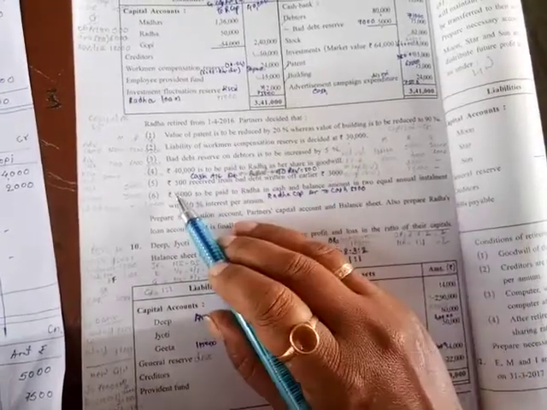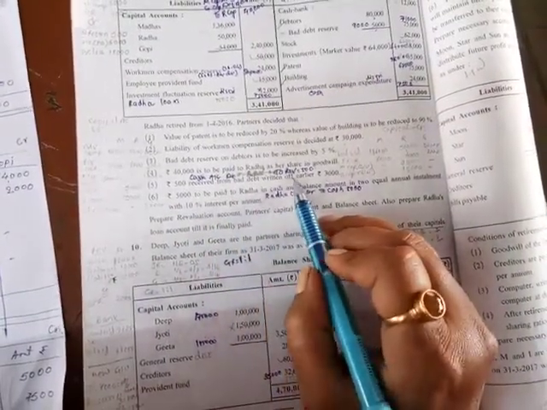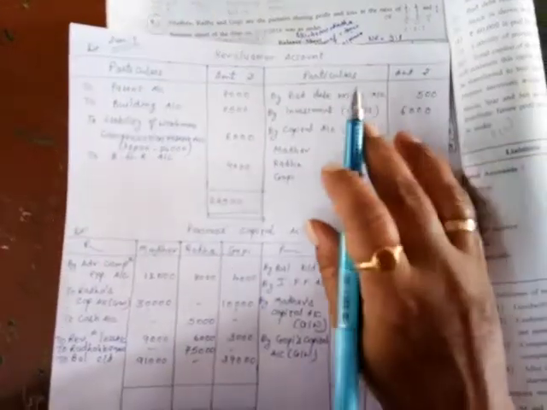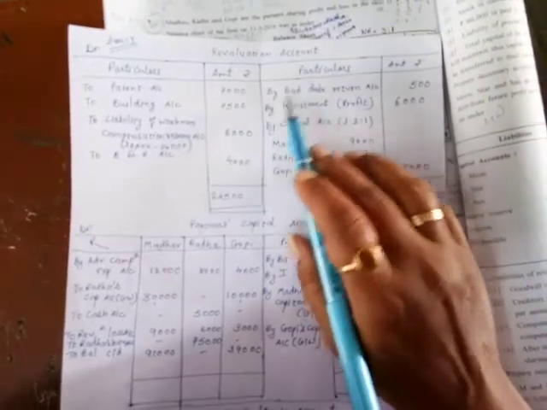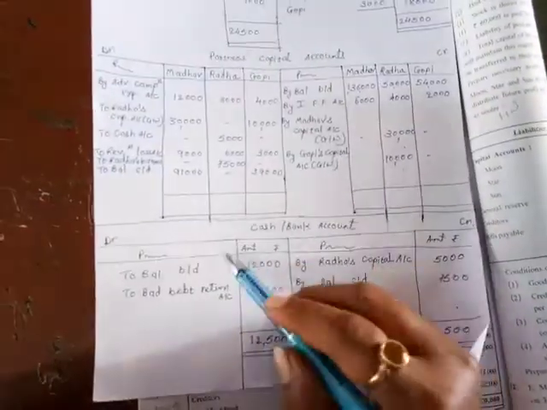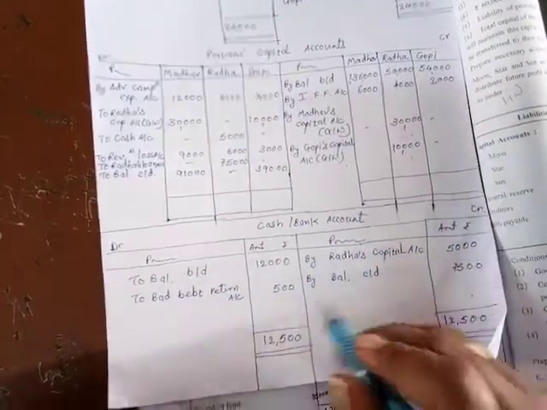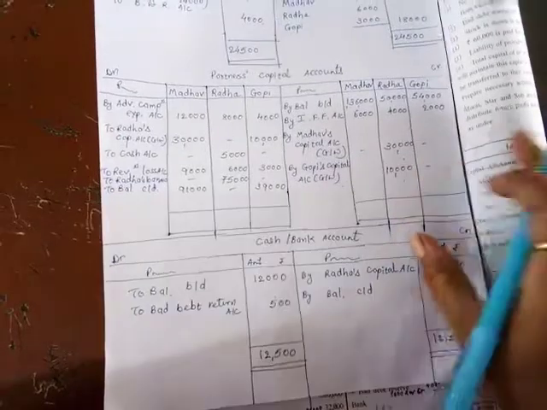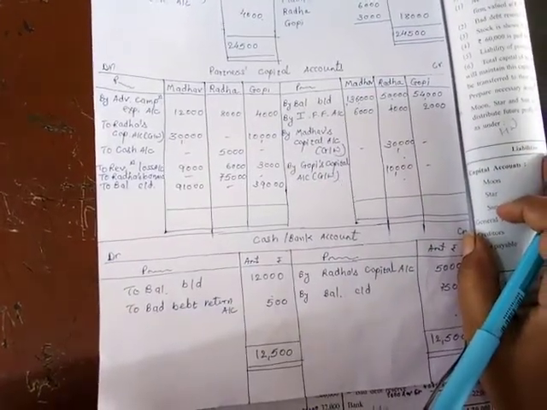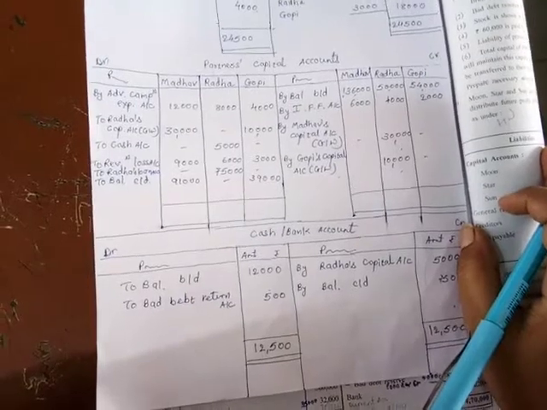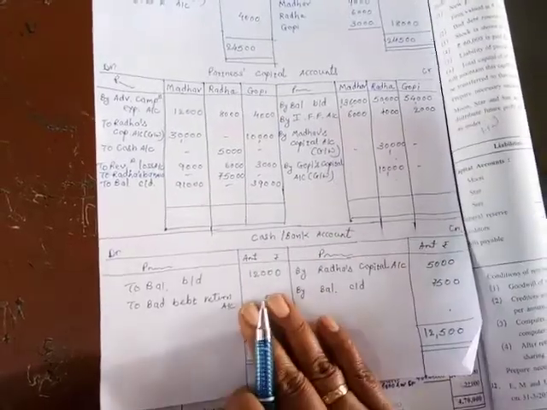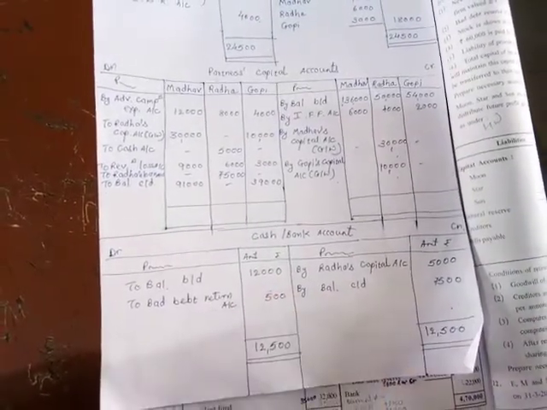This is solved. Next, 500 received from bad debts return of earlier rupees 3,000. Bad debts return, so that is our income. So revaluation credit side bad debts return account 500. Second effect goes into the cash account because we received 500 in the form of cash. Entry is cash account debit to BDR account credit, bad debts return account credit. The entry will be passed like this: cash account debit to bad debts return account credit. So second effect in the cash account.